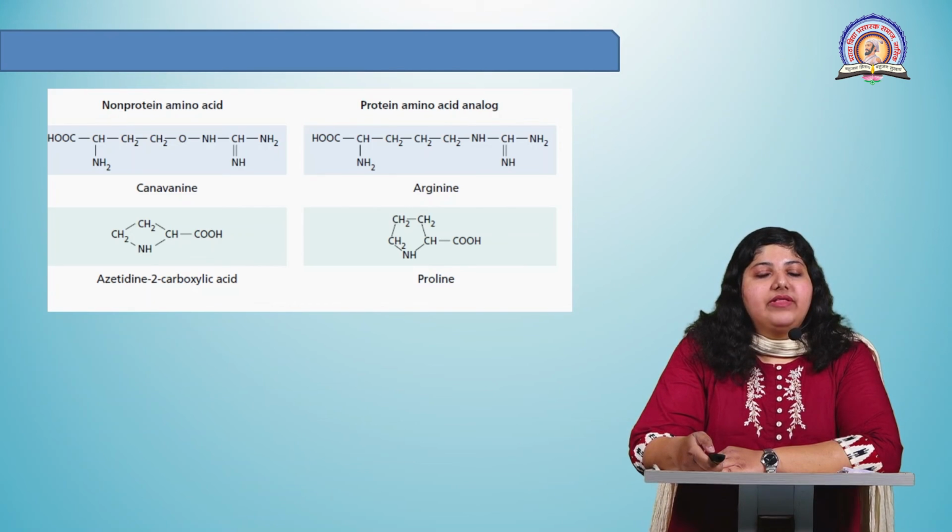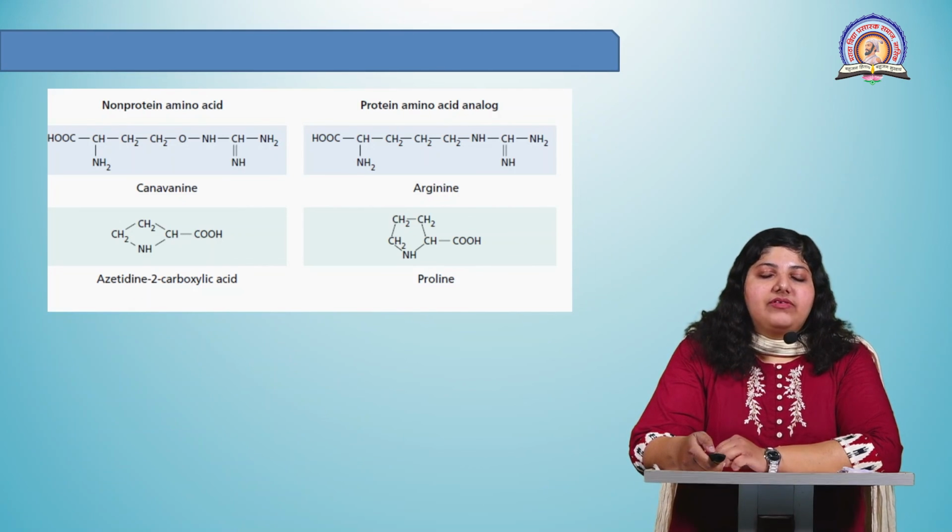For example, you can see the structure of canavanine and arginine. The arginine is a standard amino acid, and the canavanine is a non-protein amino acid which is having a very similar structure to that of arginine. Second is azetidine 2-carboxylic acid, which is having a very similar structure to that of proline. Proline is also one of the standard amino acids.